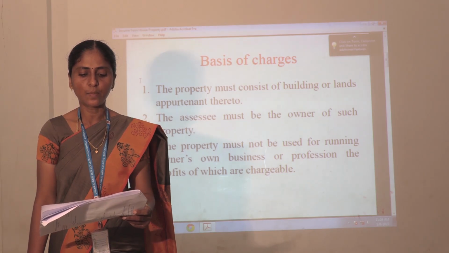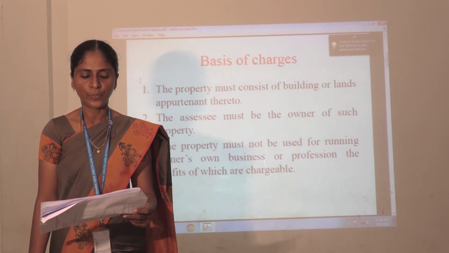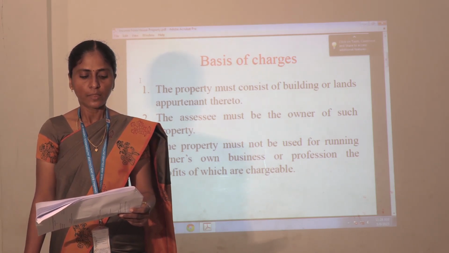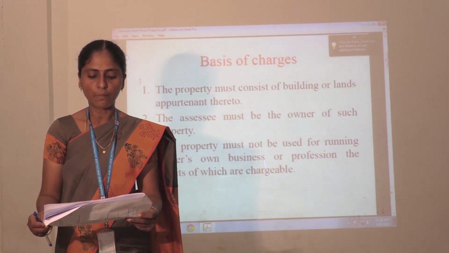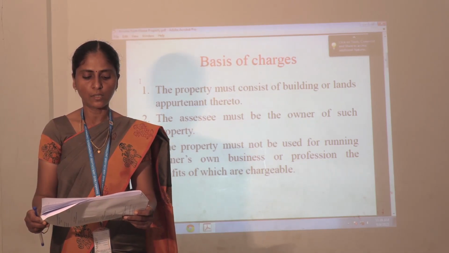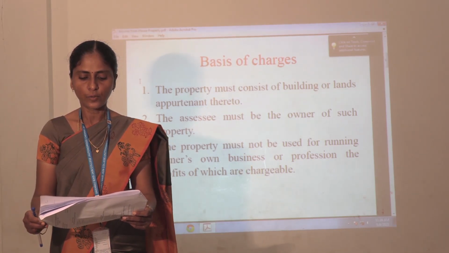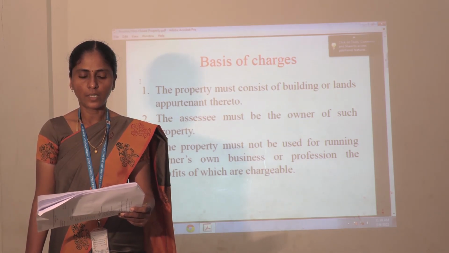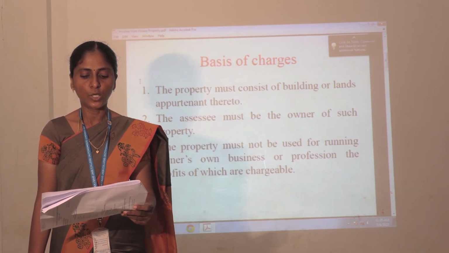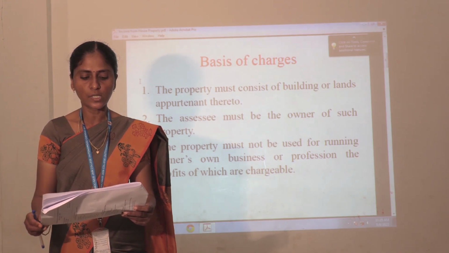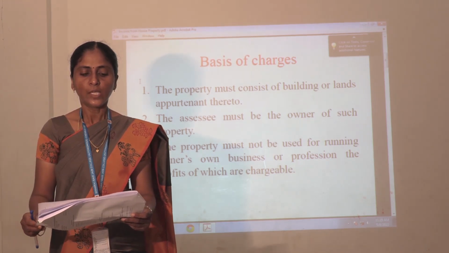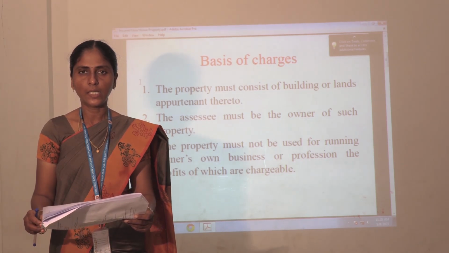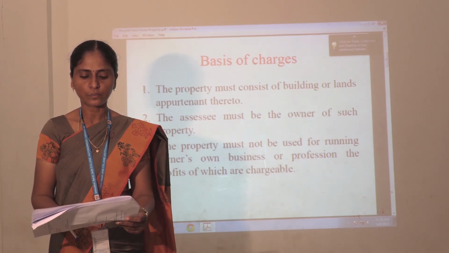Next one, the assessee must be owner of such property. This is very important. The assessee should possess the ownership. Then third one, the property must not be used for running their own business or profession. So this is a very important condition. These three conditions are very important while calculating house property income.